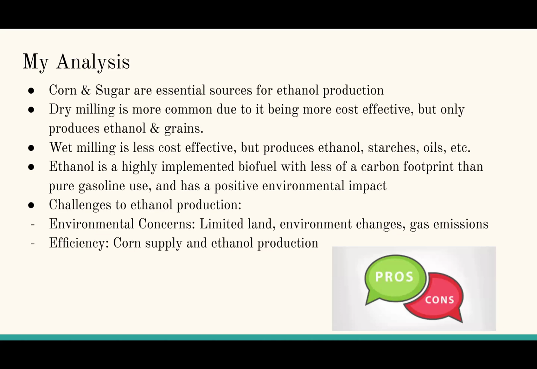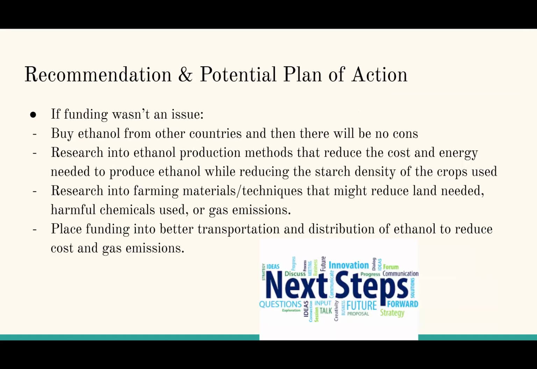My analysis: corn and sugar are essential for ethanol production. Dry milling is more common due to it being more cost effective, but only produces ethanol and grains. Wet milling is less cost effective, but produces ethanol, starches, etc. Ethanol is highly implemented with less of a carbon footprint than pure gas and has a positive environmental impact overall. Challenges include environmental concern and efficiency.